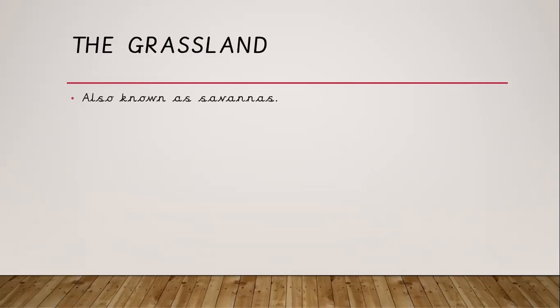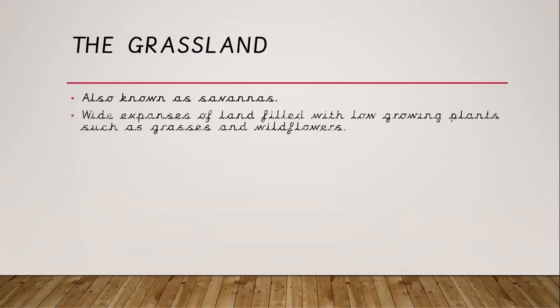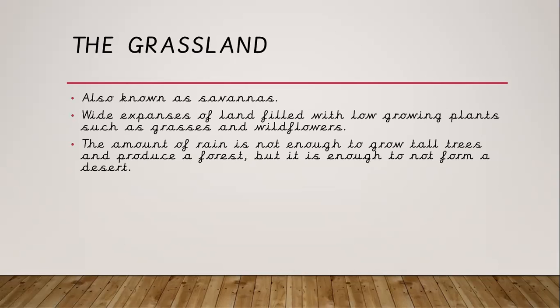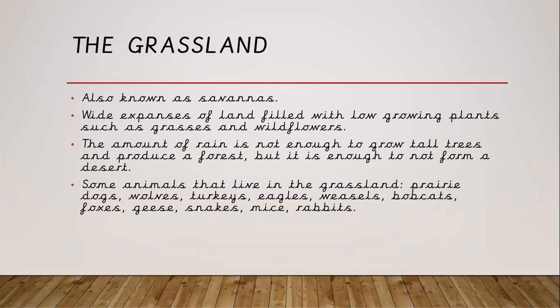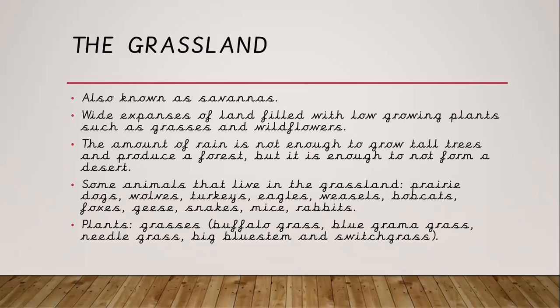Grassland, also known as savannas, wide expanses of land filled with low-growing plants such as grasses and wildflowers. The amount of rain is not enough to grow tall trees and produce a forest, but it is enough to not form a desert. Some animals that live in the grassland: dogs, wolves, prairie, turkeys, eagles, weasels, bobcats, foxes, geese, snakes, mice, and rabbits.